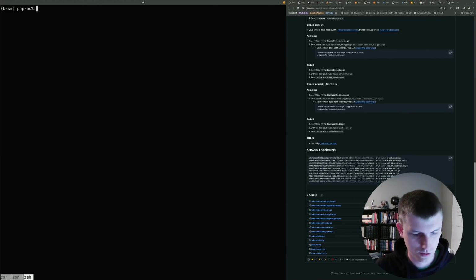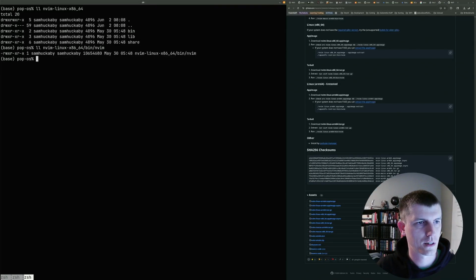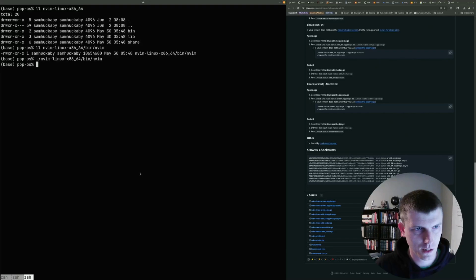Alright. So let's, no, don't do that. Let's look in here. What do we got? Bin, lib, share. So do I just need to, I probably just need to symlink this bin. Yeah, there's nvim right there. So extract it and then just run it. nvim linux bin. Sweet. Help poor children in Uganda. Has that always been there? Must have been.